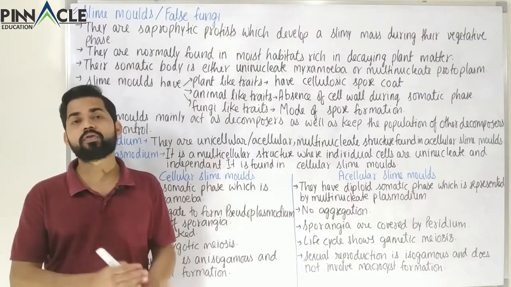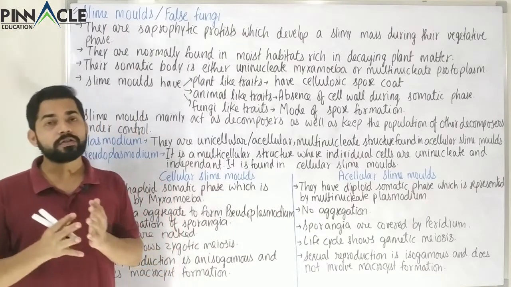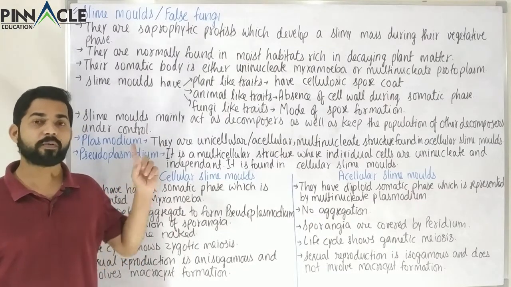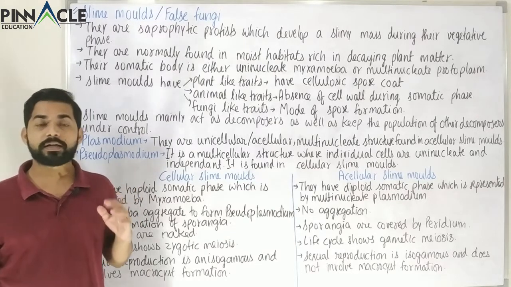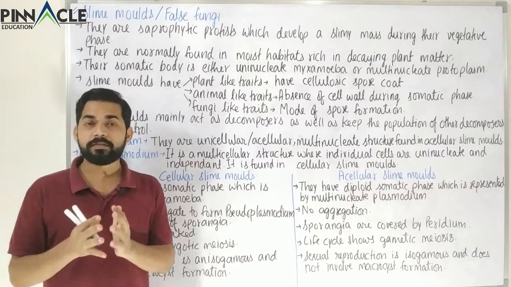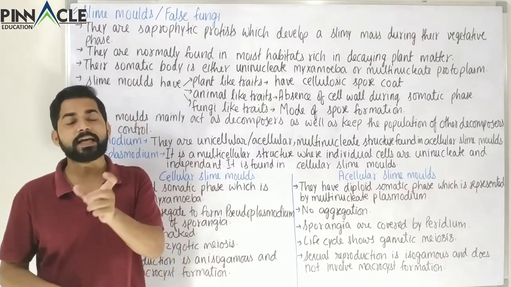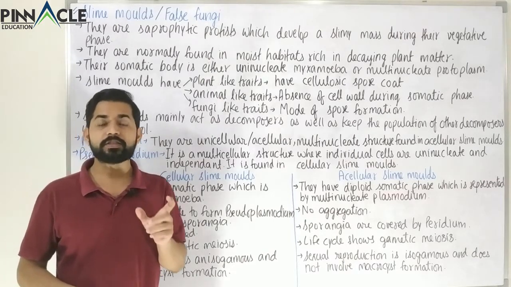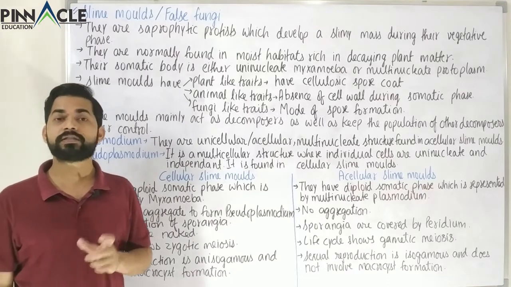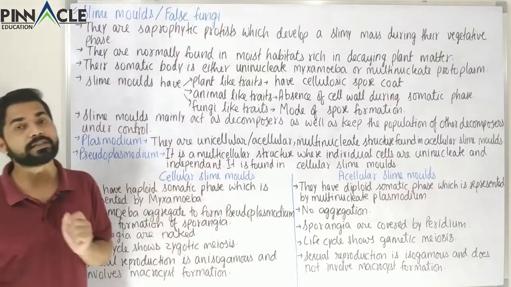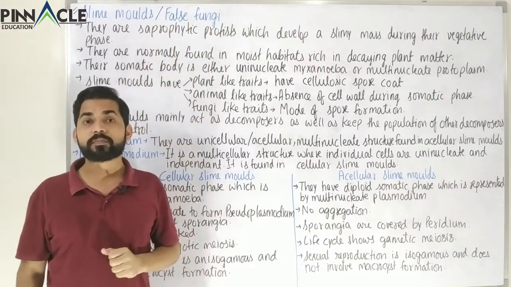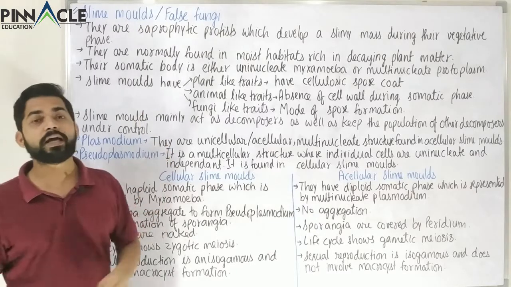Now these are also called false fungi, because normally it is regarded that fungi originated from this group of Protista. But if we study the evolution of these categories in detail, we find that the next category of Protista, which is called Protozoa, has a category called Sarcodines. These sarcodines are more related to the slime molds as compared to the fungi. But normally these are also called false fungi.